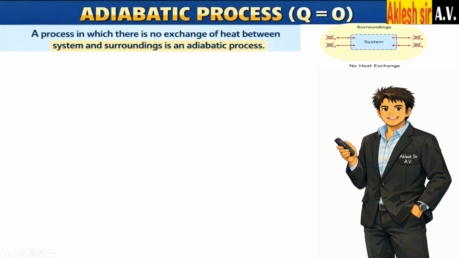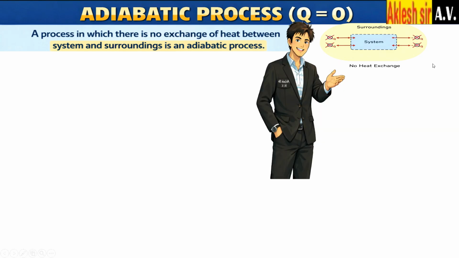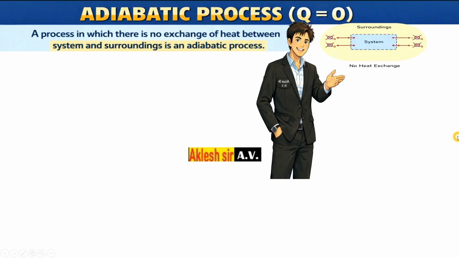Adiabatic process. A process in which there is no exchange of heat between the system and the surroundings. On the right side you can see the image. This is a system where I am doing a certain thermodynamic reaction. I am doing the reaction in the system, but I am not supplying heat to the system, nor is any heat going out from the system. That means there is no exchange of heat between the system and the surroundings. Such a type of process is known as an adiabatic process. So what is the definition? A process in which there is no exchange of heat between the system and the surroundings.